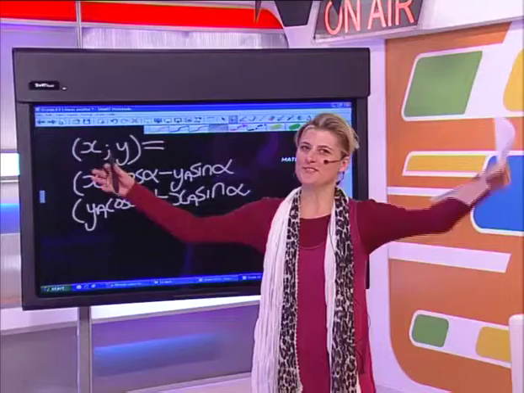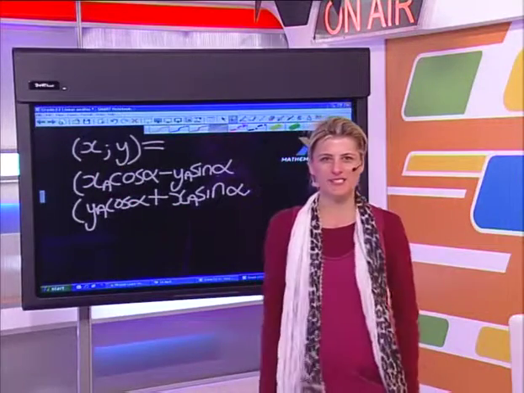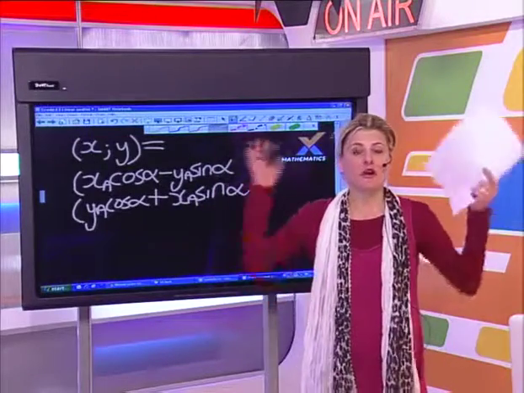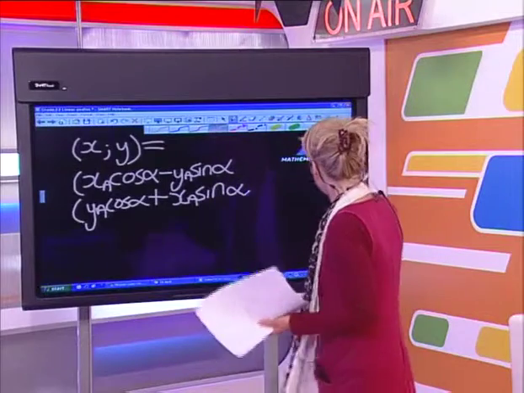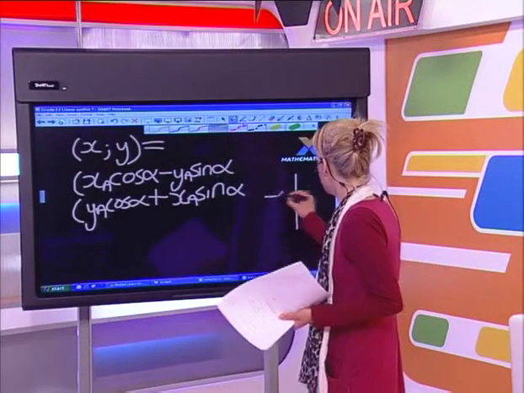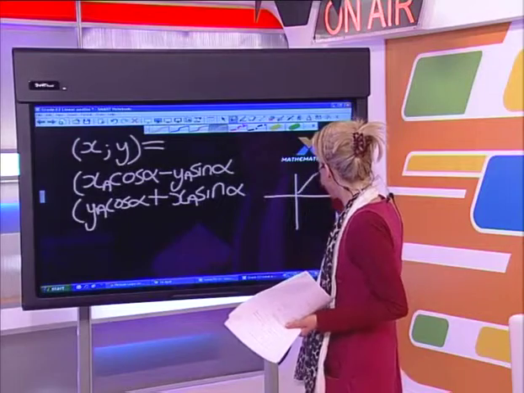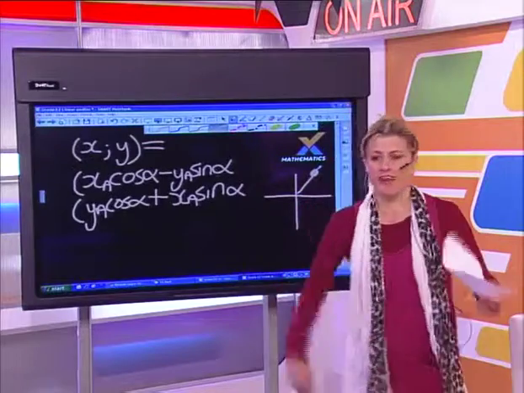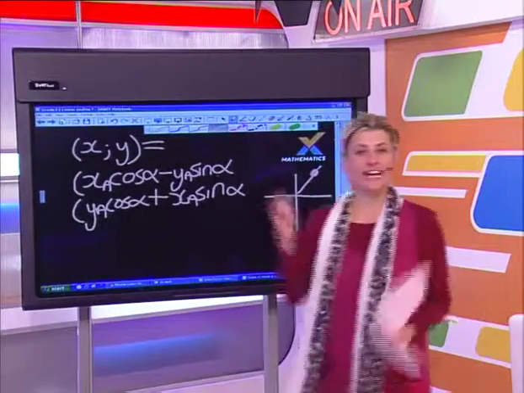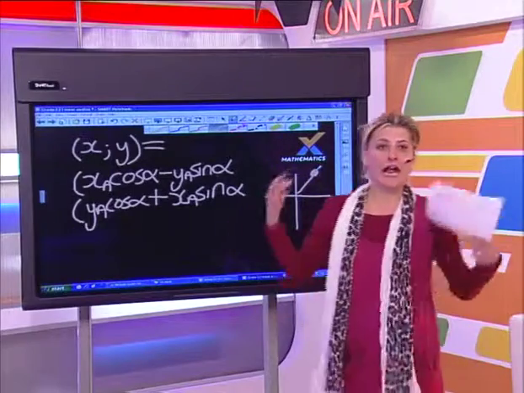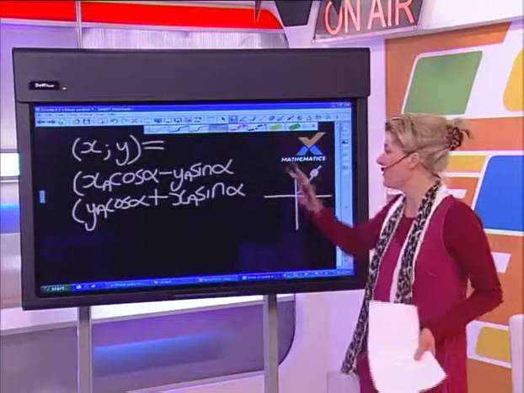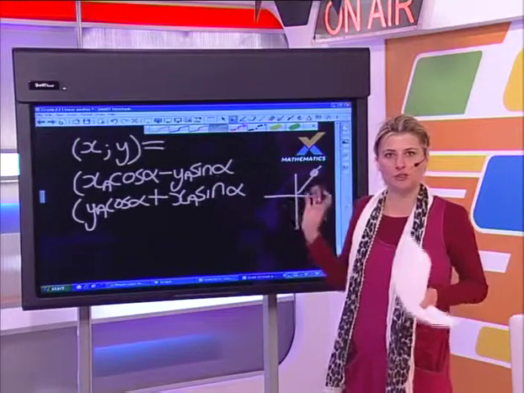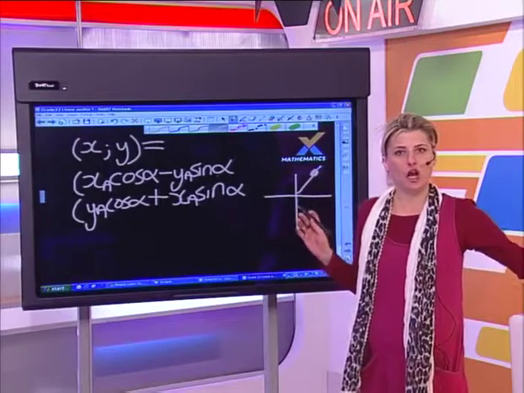Liesel, take it away. Right, so we seem to have our board fixed, so that's really great. Okay, guys, so as I was saying before, we start off with a point, right? So if I can draw a system of axes here, let's say we have a point over here, we call that point A. Now I say to you, that point is rotated through a particular angle, either clockwise or anti-clockwise. Now this formula, as it is here, works for both. I'm going to show you guys what to do. Anyway, we take anti-clockwise to be normal.